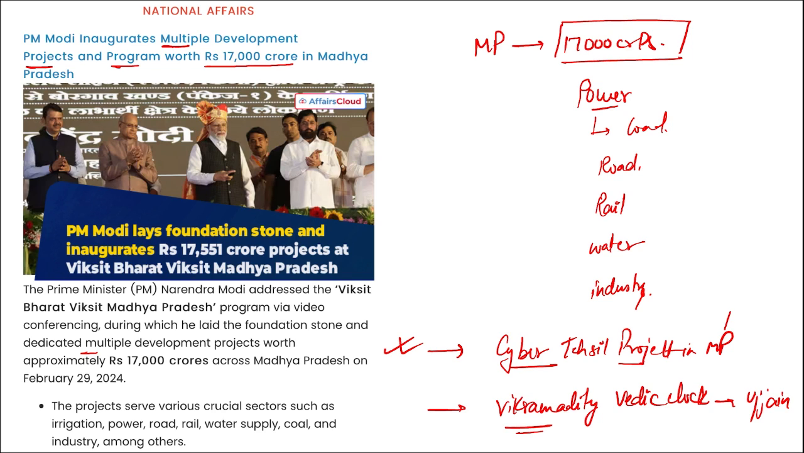If we talk about Madhya Pradesh, what is the capital of Madhya Pradesh? Bhopal. Who is the Chief Minister of Madhya Pradesh? Mohan Yadav. Who is the Governor of Madhya Pradesh? Mangubhai C. Patel. Moving on.